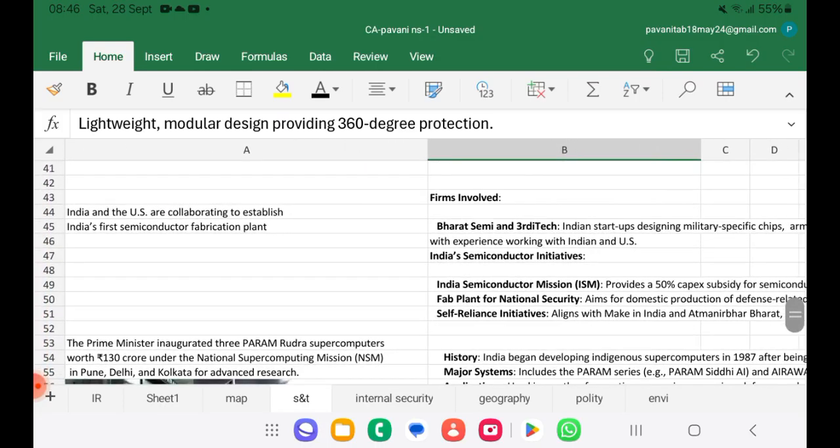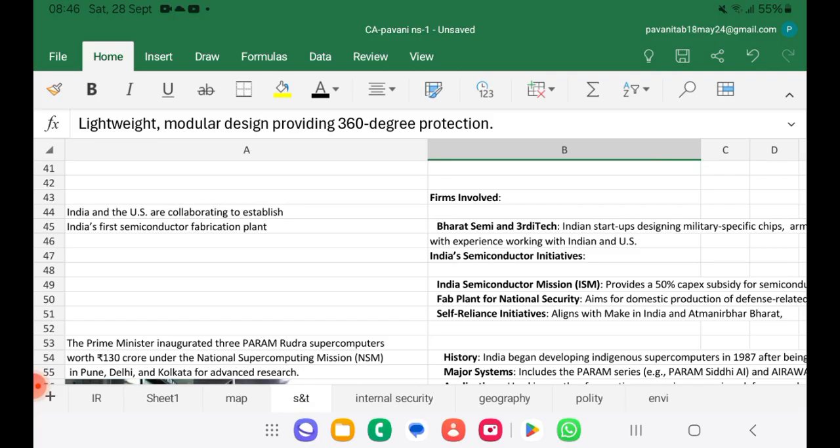So next current affair is India and US are collaborating for India's first semiconductor fabrication plant under India's semiconductor mission. India has launched a semiconductor mission. Now we are establishing a semiconductor fabrication plant in collaboration with the USA.